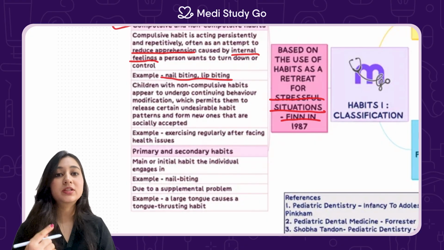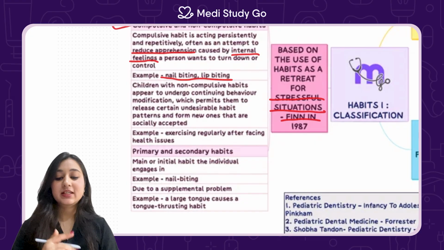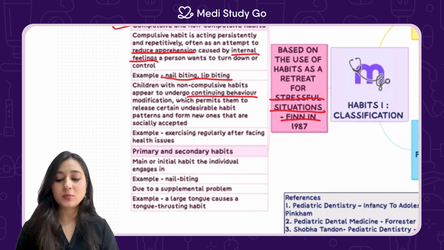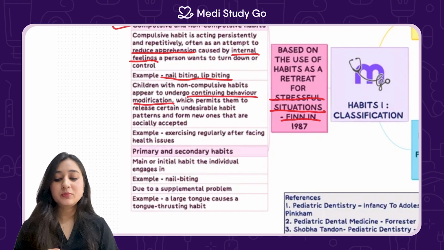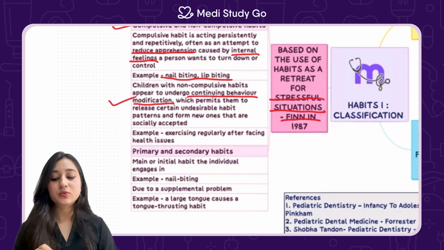Whenever a person is faced with a stressful condition, he might resort to nail biting as well as lip biting, and this is a compulsive habit. Children who have non-compulsive habits appear to undergo continuing behavior modification, which permits them to release certain undesirable habit patterns and form new ones that are socially acceptable.